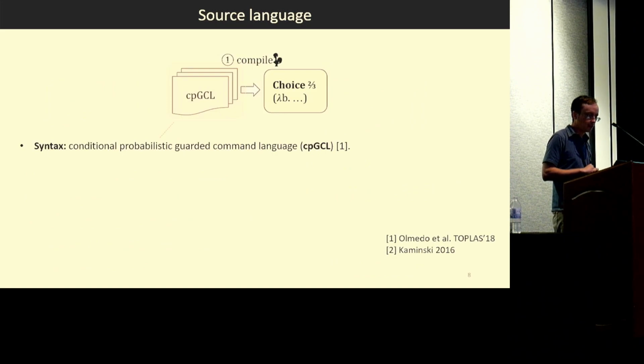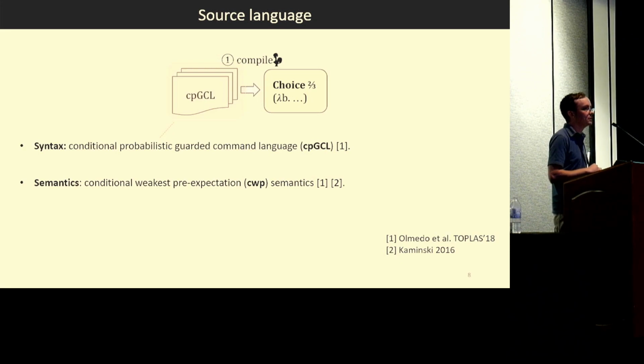Okay, so the source language, it's the cpGCL. We've seen it already. Then the semantics is the CWP semantics, which stands for conditional weakest pre-expectation. It's sort of like weakest precondition semantics, but generalized from predicates to expectations, where an expectation is a real valued function on program states.